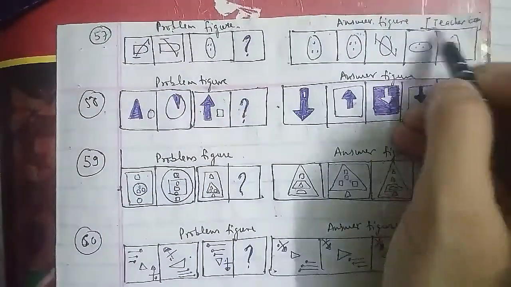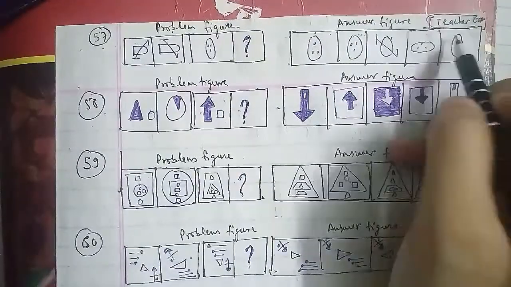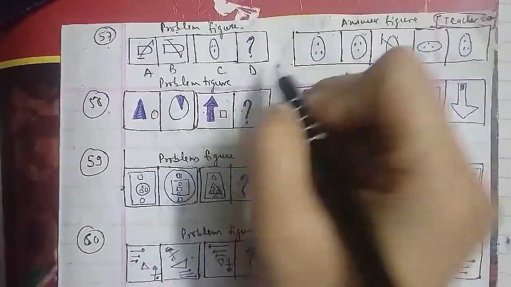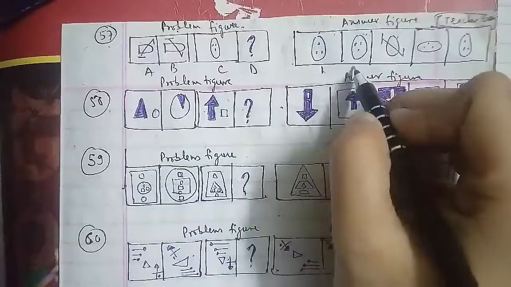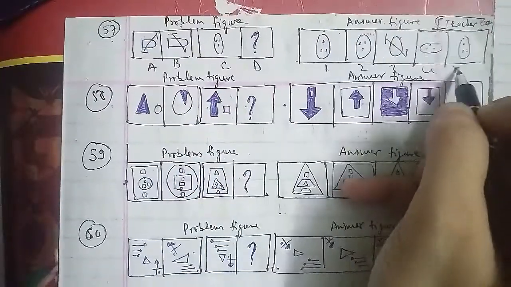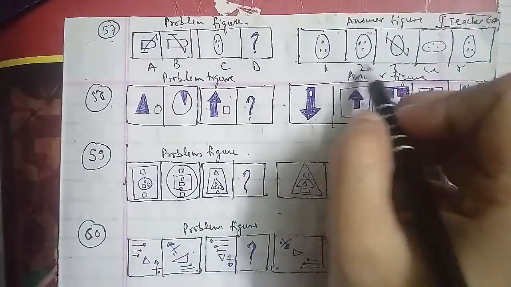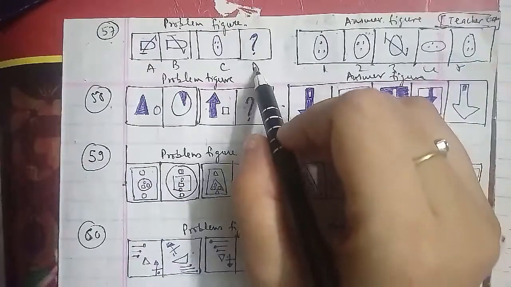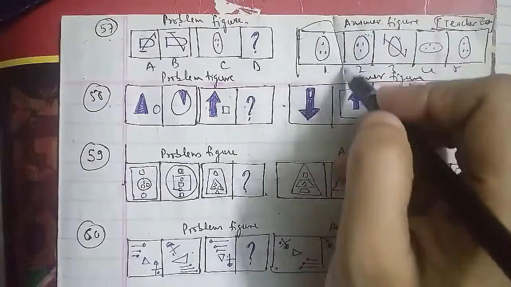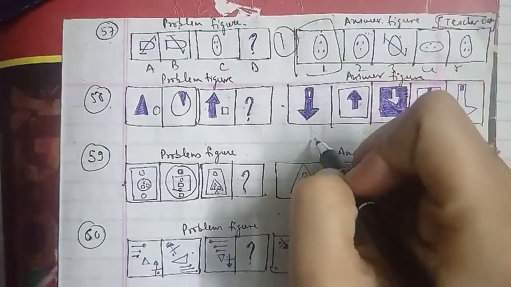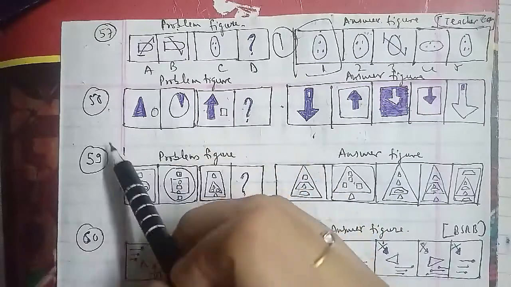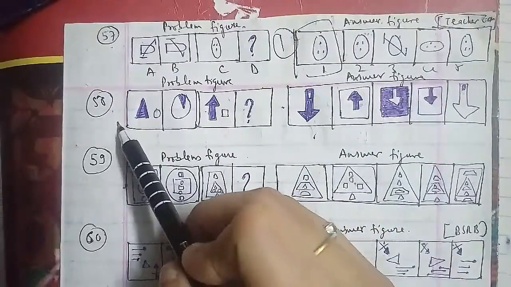We'll go ahead with the further one, which is the 58th question of the session here, which has the problem figures, and these were the answer figures. This has been named as figure A with a shaded triangle with a circle, and B is a shaded triangle that has been inserted inside the circle with a big circle here. So the C here that we have, and the D as well. So in D we have to find a square in which the arrow has been fitted here as well. This is being named as 1, 2, 3, 4 and 5 respectively.